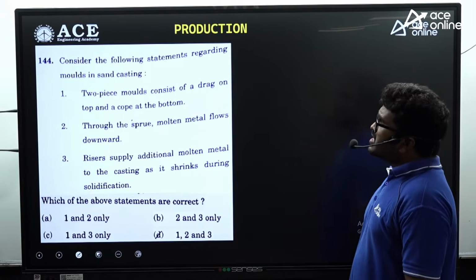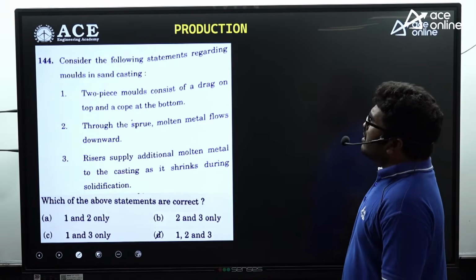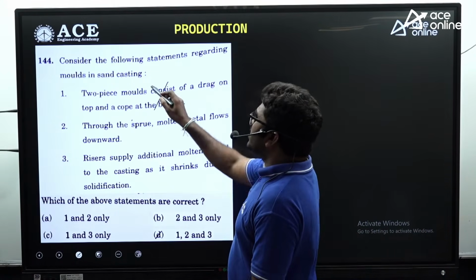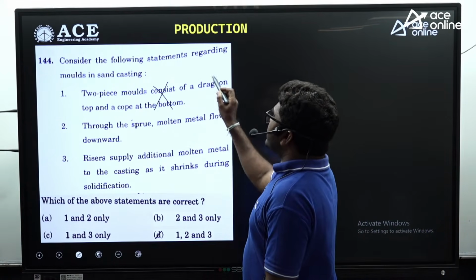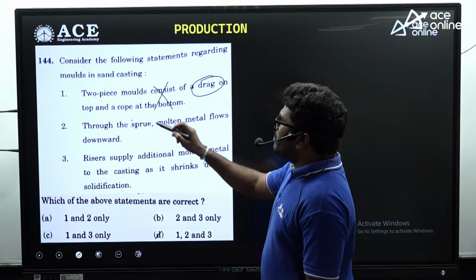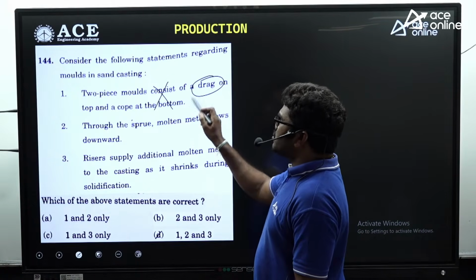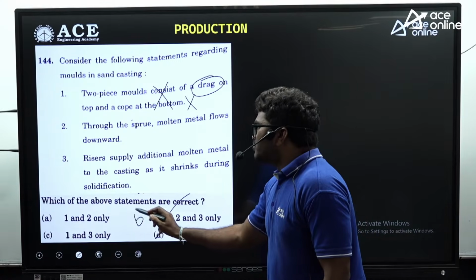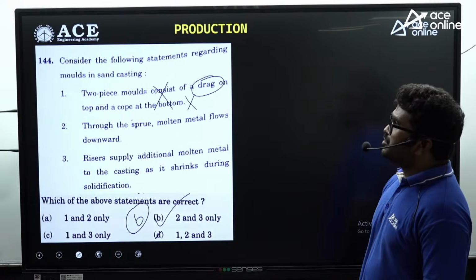Now, consider the following statements regarding molds in sand casting. The first statement is absolutely wrong, because cope is at the top and drag is at the bottom. So this is wrong. So 2 and 3 are correct. So B is the correct answer for this question.